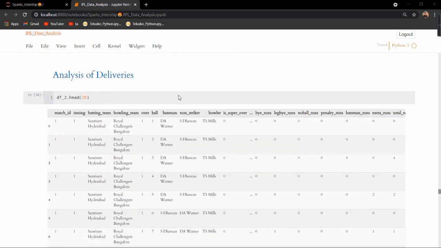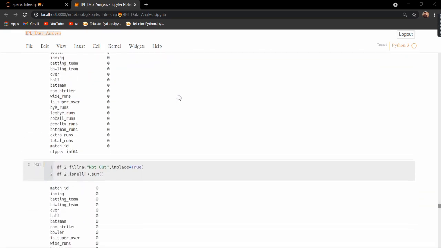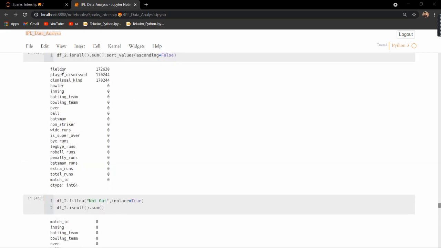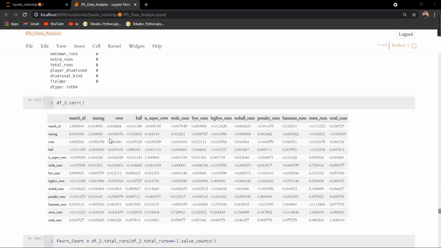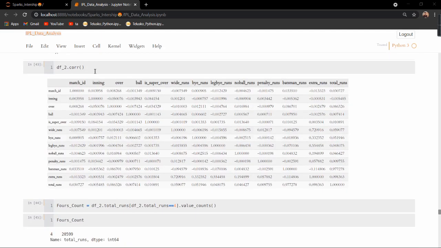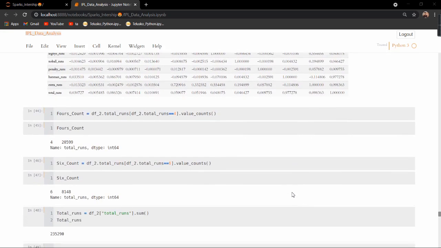Next is analysis of deliveries, the second data set. There were missing values for fielder, player dismissed, and dismissal kind, and I filled all those values with a note "out". When it comes to correlation, one of the things I checked was that total runs and batsman runs had a huge correlation, but that's so obvious because the total runs depend upon the batsman's runs. Then the total number of fours is 20,599 times fours occurred.